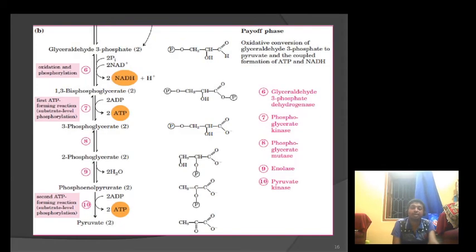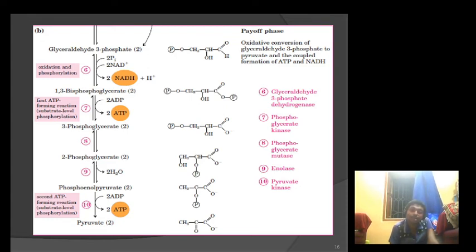In these reactions, glyceraldehyde 3-phosphate is converted into pyruvate, both of which are 3-carbon molecules. The first step of the payoff phase is the conversion of glyceraldehyde 3-phosphate into 1,3-bisphosphoglycerate. This is catalyzed by glyceraldehyde 3-phosphate dehydrogenase, and in this process NADH is generated from NAD plus, and one inorganic phosphate is also incorporated.